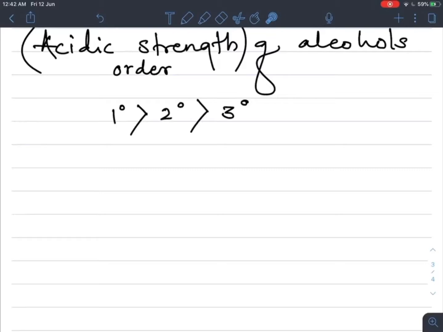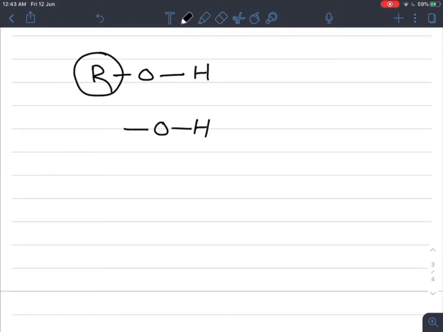Now if we take one more example, ROH. Suppose an alcohol, ROH, is there. Now from this alcohol, if we replace this R by H, meaning the alcoholic group OH stays as it is and the alkyl group is replaced by H, what do we get? H2O, that is a water molecule.